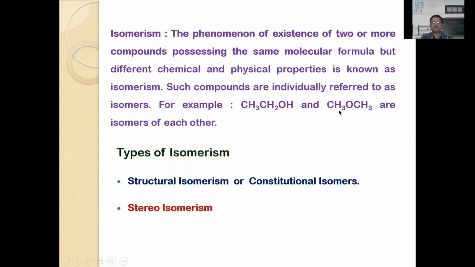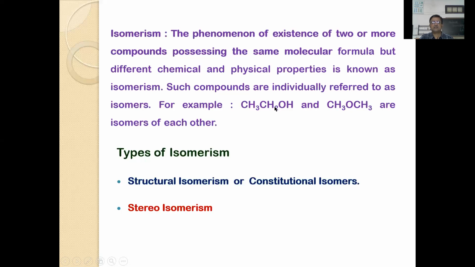So these two examples are given here. One is ethanol, that is ethyl alcohol. Another is dimethyl ether. These two compounds are isomers because both have the same molecular formula, that is C2H6O. So here we can learn about these two compounds.